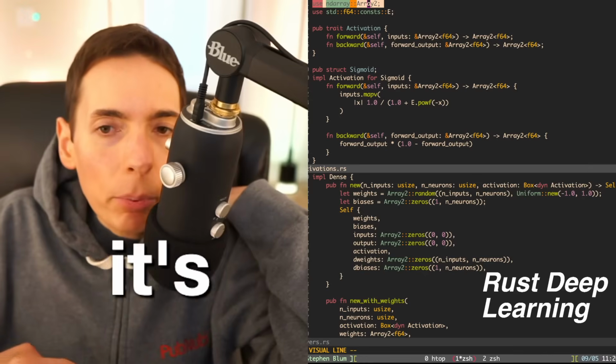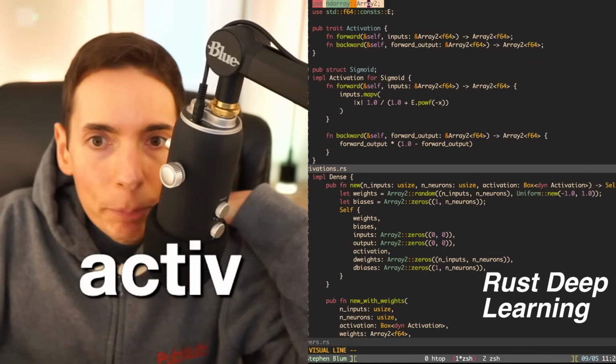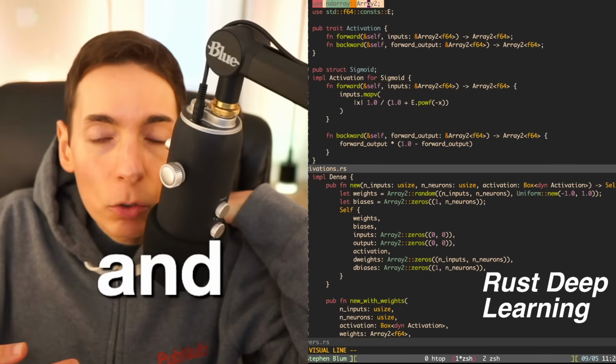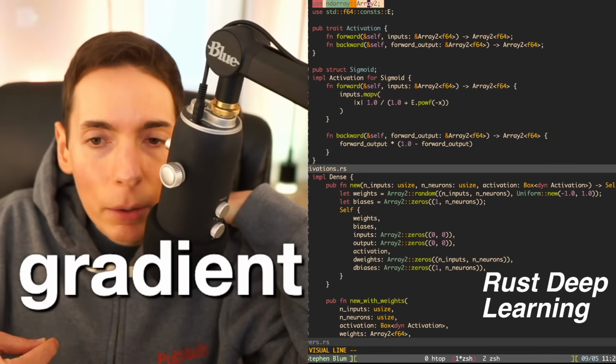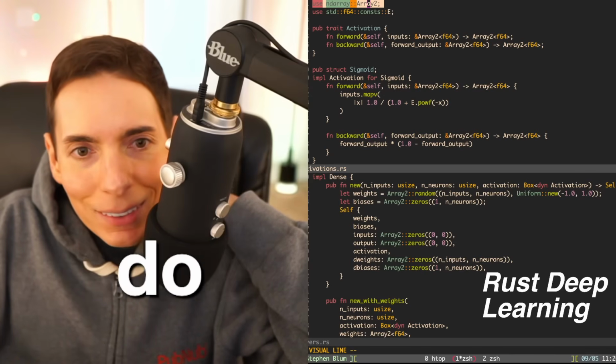And it's just a simple version where it's just the weights, it's just the biases, it has the activations, and then it does a forward pass, and then we can do a back pass in gradient, using gradients to train the model. That's what we're planning to do.